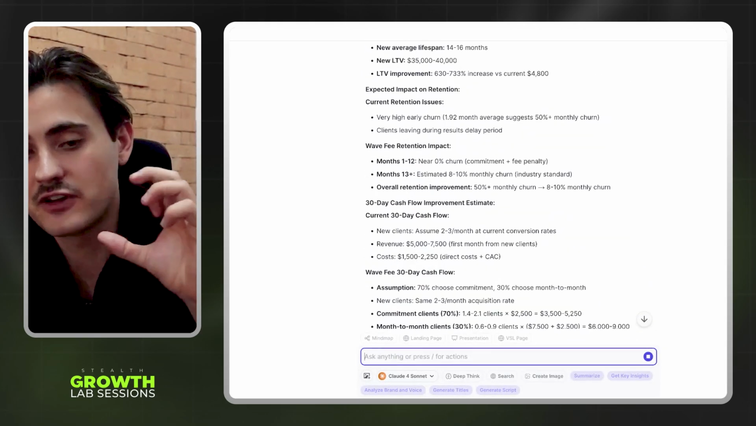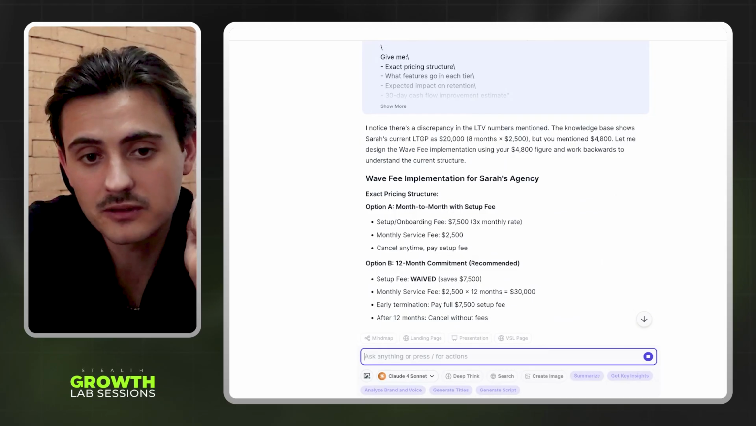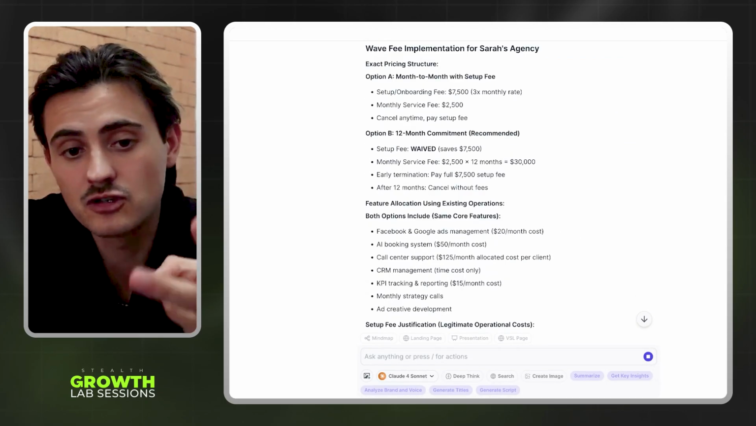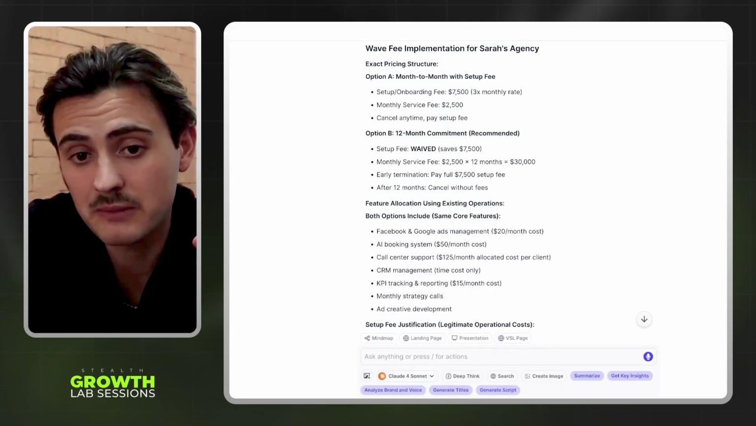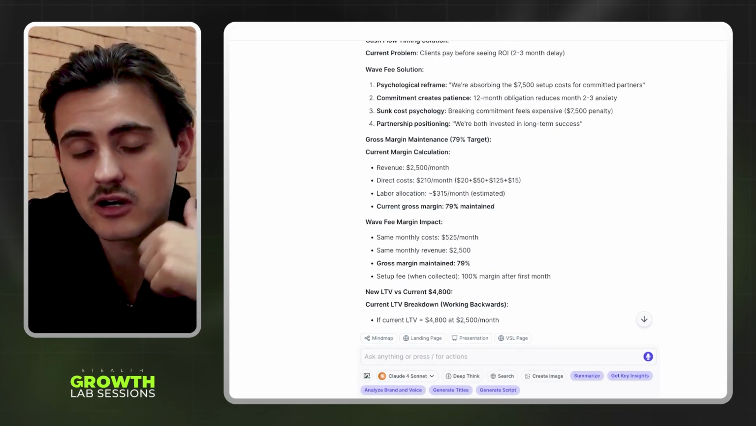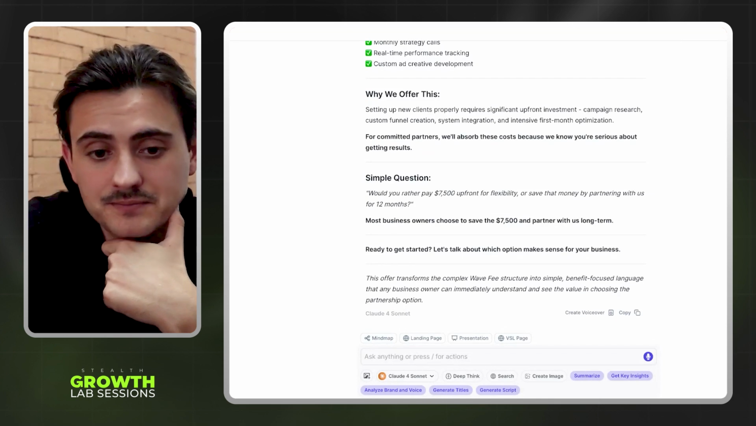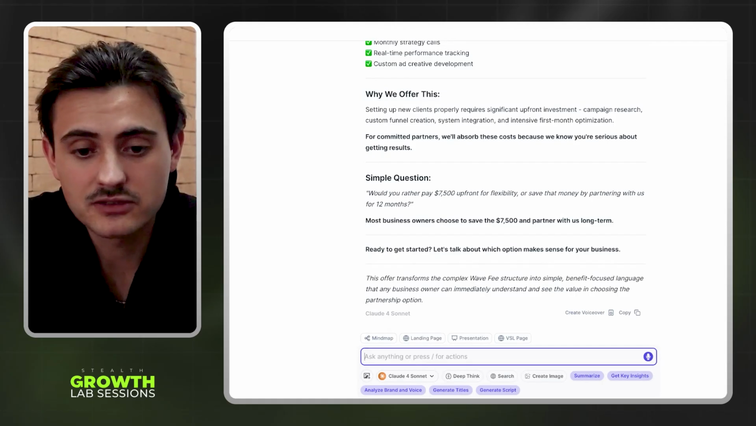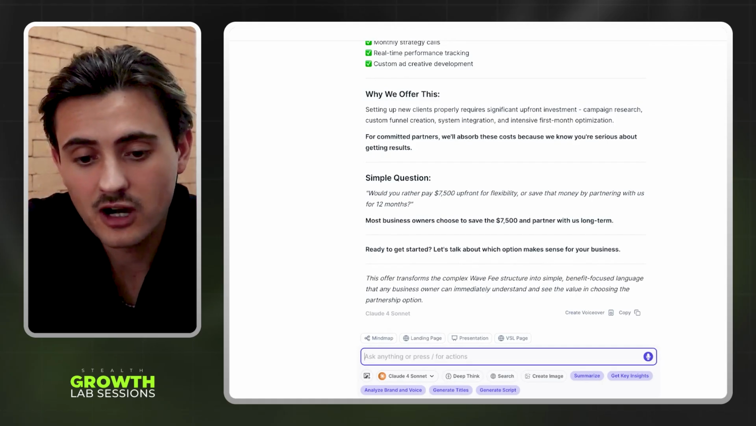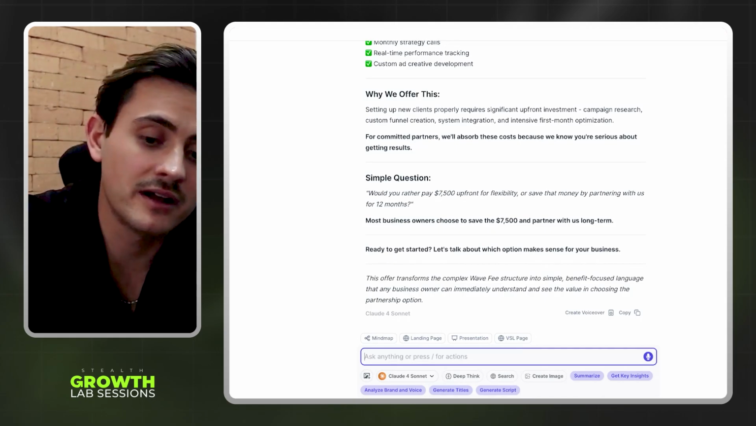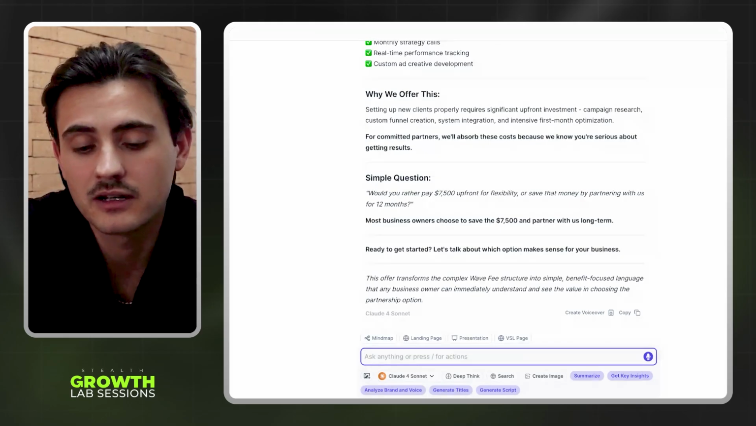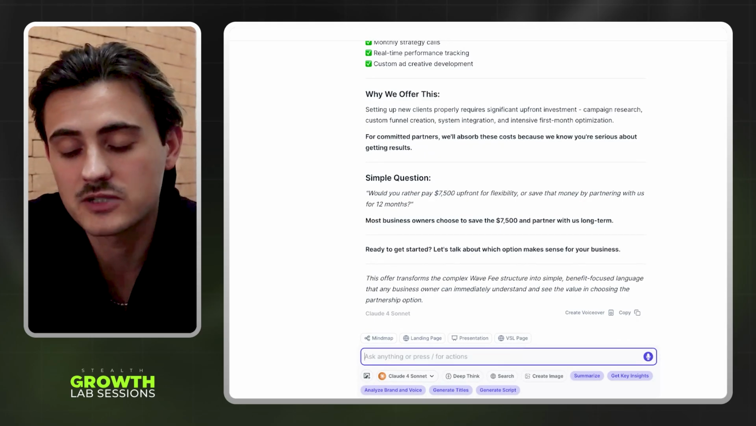All right. So we officially created our money model. We have our new offer, which is going to be our waive fee implementation, where we're going to be able to give them two options, either a 12-month commitment or month by month with a setup fee, so we can maximize our gross profits, okay? Boom, okay? Now, let's do this. Using the frameworks from $100 Million Offers, can you create an undeniable offer or an incredible offer for a marketing piece that I can run for my agency on Facebook?